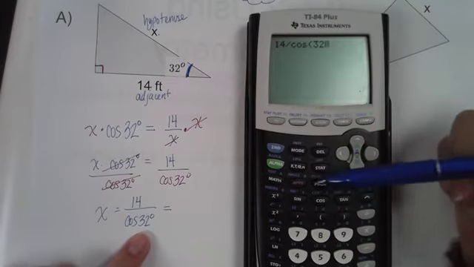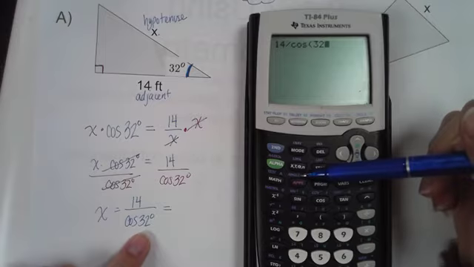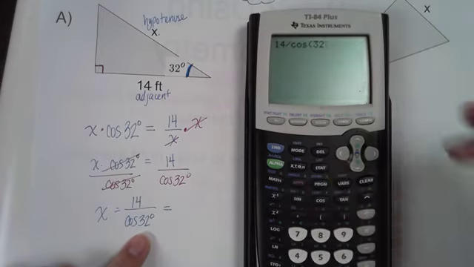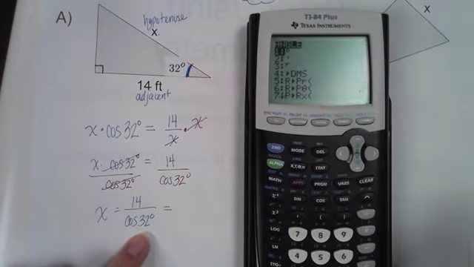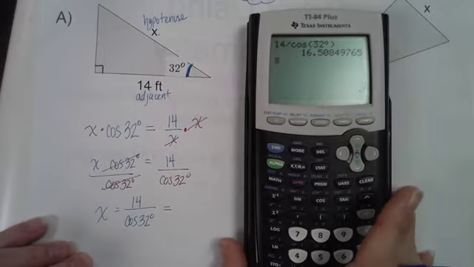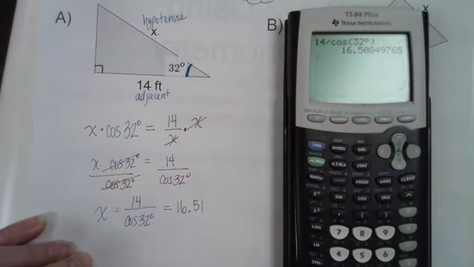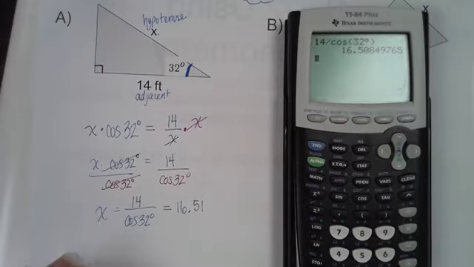And so to tell it degrees, you see there's this angle option here, right there. It's in blue, so we're going to do second angle, and degrees is the first one, number 1. So we can add on that 32-degree bubble, and that's really important that you tell the calculator you're in degrees. And we get 16.5, and I'm going to round to the hundredths place, so 16.51.